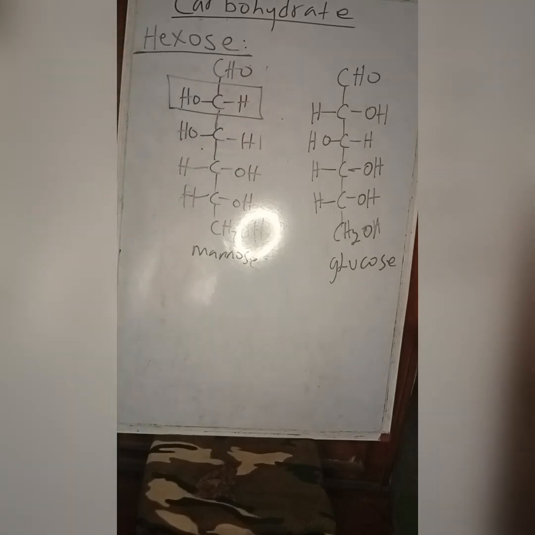So an epimer of glucose at carbon 4 is galactose. Try and draw galactose before I put it down. I'm about to put galactose down. Try it. I'm waiting.